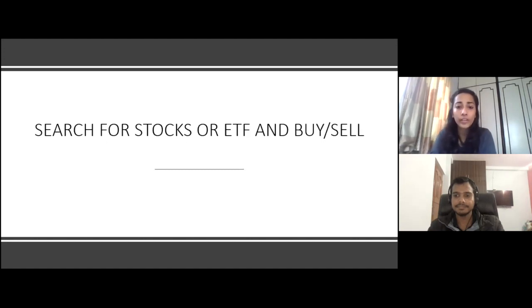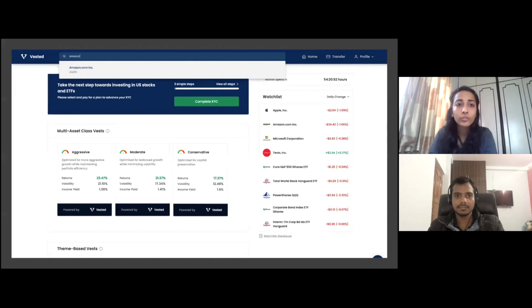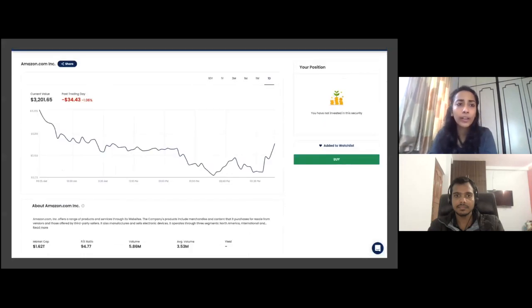So once the funds are reflected, how do you search for stocks and ETFs to buy or sell? After you sign in, this is the homepage of Vested. On the top right bar, you see search stocks and ETFs. You just have to type in the stock name. For example, if you're buying Amazon, you just write Amazon, and the Amazon stock comes up. You just have to click on Amazon if you want to buy it.